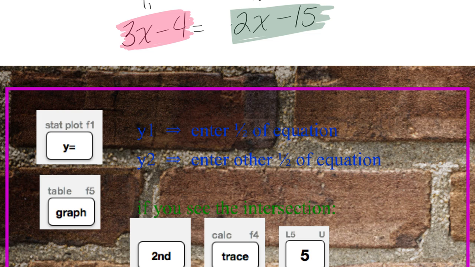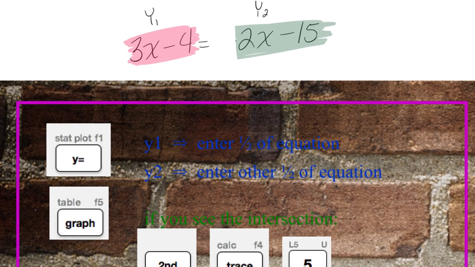It's delete. Push it. Now go ahead and graph it again. Everybody else, you'll have to retype in 3x minus 4 and 2x minus 15. Yeah, I want you to graph it again.